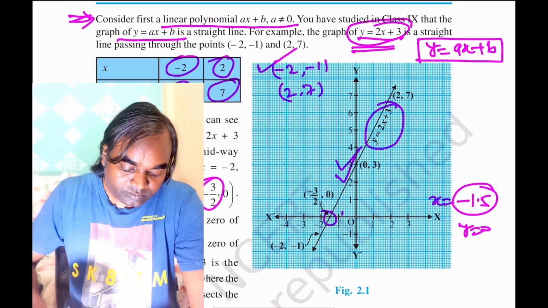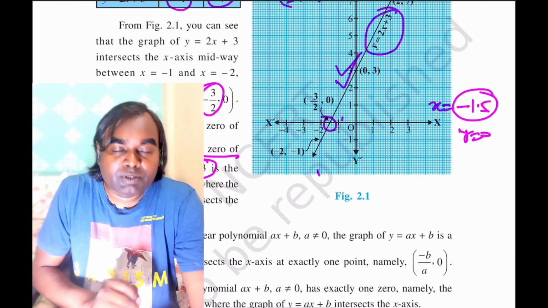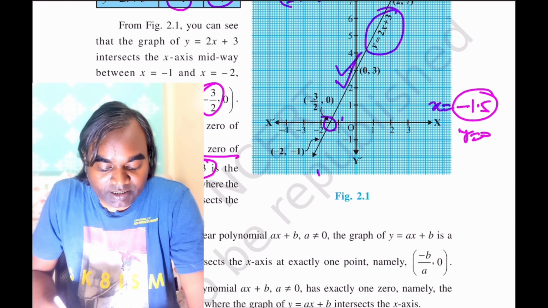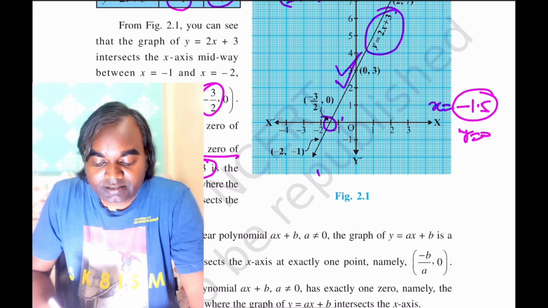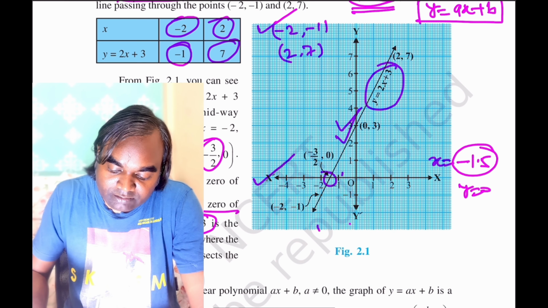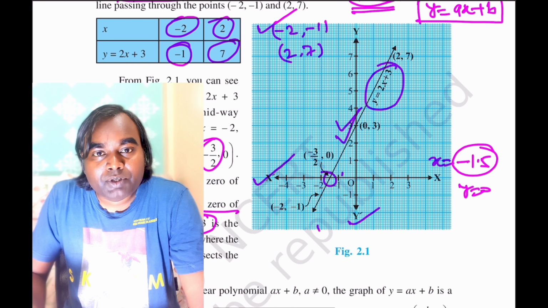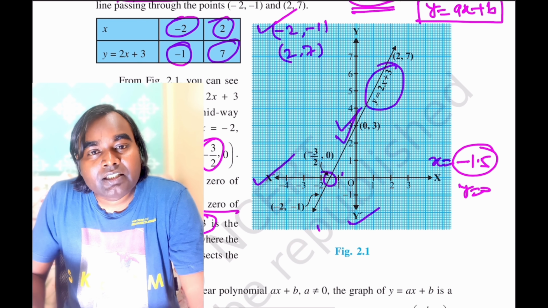Okay. Thus the zero of the polynomial 2x plus 3 is the x coordinate of the point where the graph of y is equal to 2x plus 3 intersects the x axis. So you can see that if this is x axis, this is y axis, the zero of the polynomial is nothing but the value of x at y equal to 0.